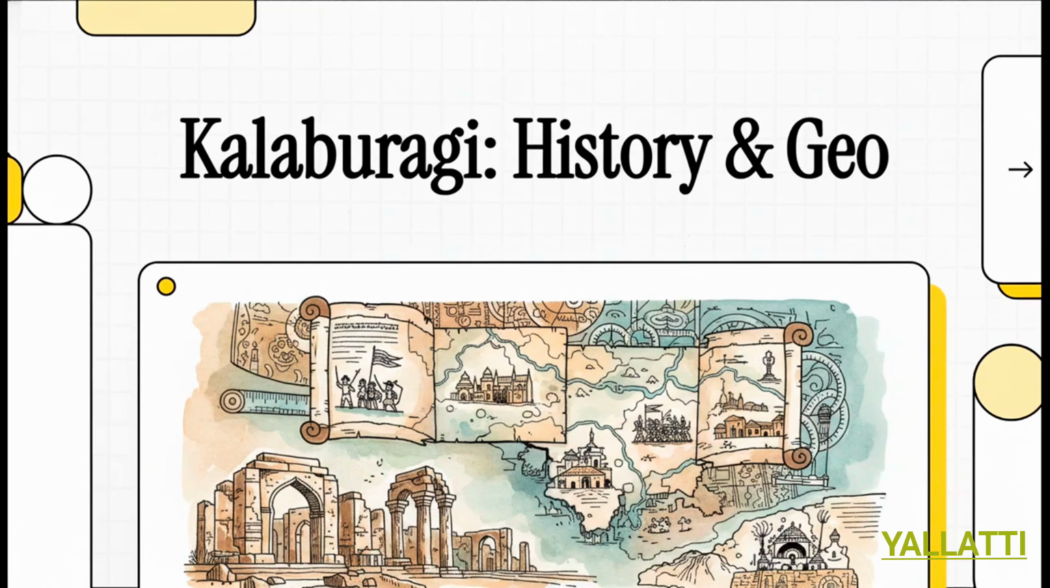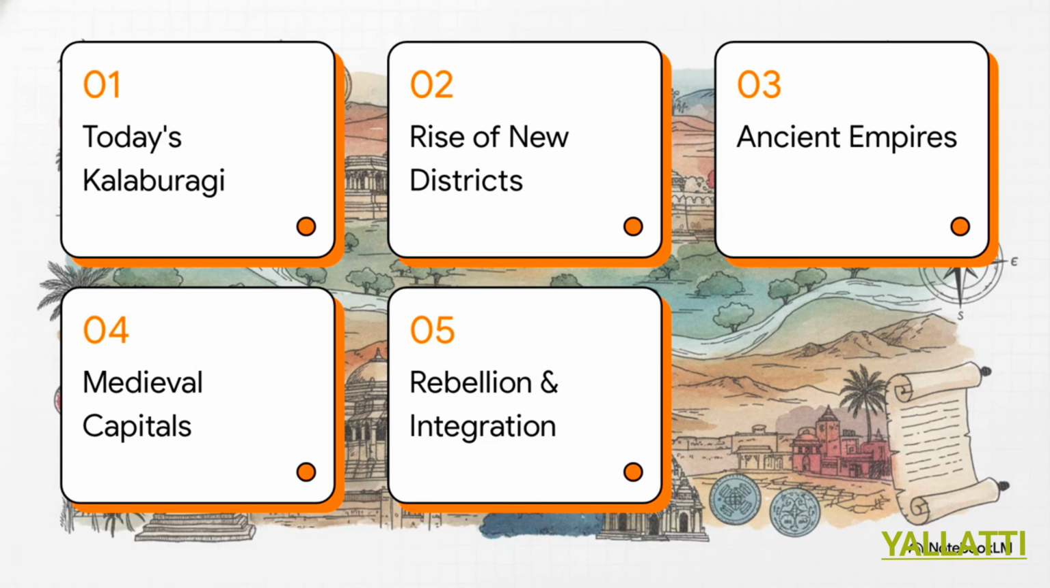Welcome to this explainer. Today we're unpacking the deep history and the constantly shifting geography of a truly fascinating region, the Kalaburagi division. We've got this rich, complex tapestry of ancient kingdoms, modern redistricting, and some really fierce local rebellions waiting for us. So let's just jump right in. Here is our roadmap to guide us through the spatial and temporal loop.